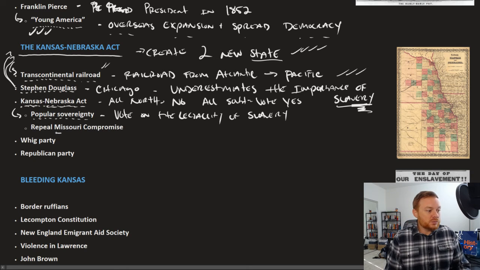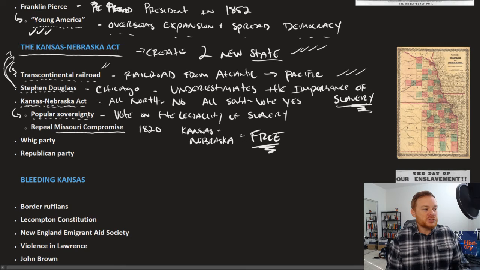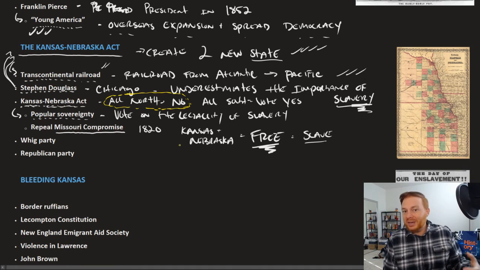Well, according to the Missouri Compromise, which was created in 1820, the territories of Kansas and Nebraska, according to that, are free, right? They're free soil. And what popular sovereignty is doing is that it's opening up these territories potentially now to have slavery, where it is illegal. And that, of course, is rejected by the North. And that's why all Northerners vote no. They're saying, wait a minute, this was territory that was marked by the Missouri Compromise as being free soil. You can't go back and change it.